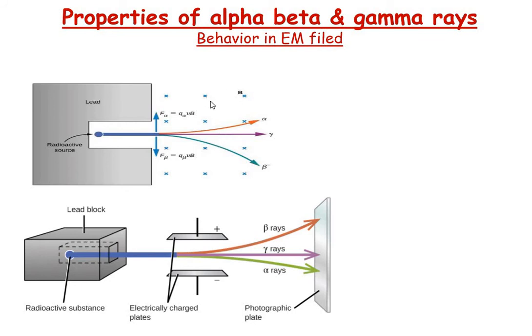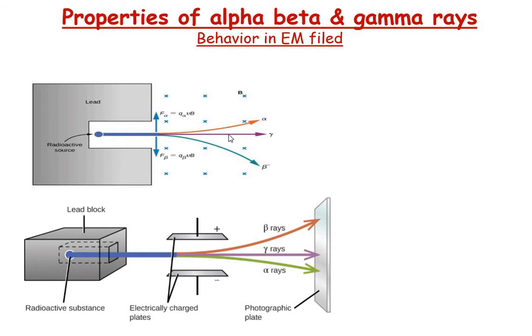The force acting on the particle is given by F = Q V cross B, where V is the direction of velocity. Initially it is in this direction, and the magnetic field is into the plane of the paper.